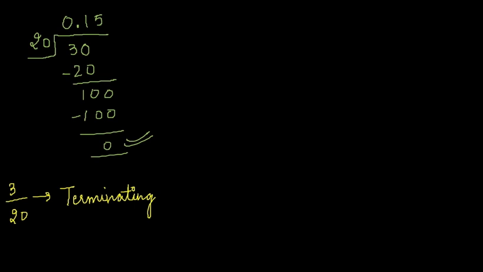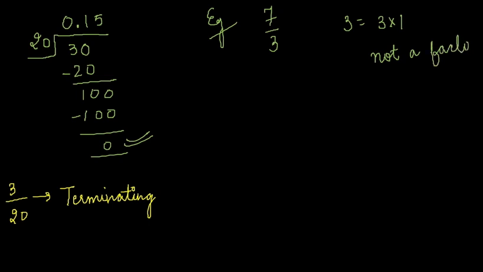Let us consider another example, for example, 7 by 3. Here we can see that the denominator is not a factor of 2 and 5. The factors are 3 and 1. It is not a factor of 2 and 5. So what will happen if we do it by long division?